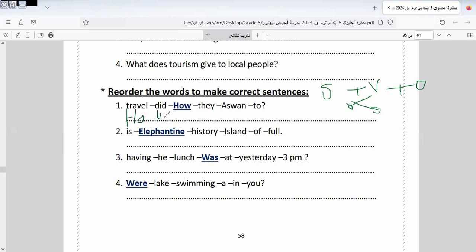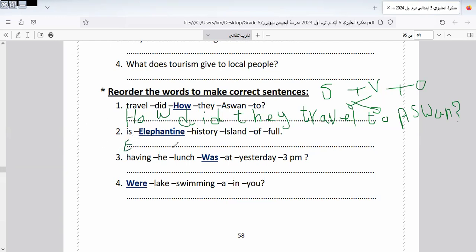Here it will be: how did they travel? How did they travel to Aswan? And I put a question mark at the end of the sentence, okay? Let's continue. Let's go to another one.